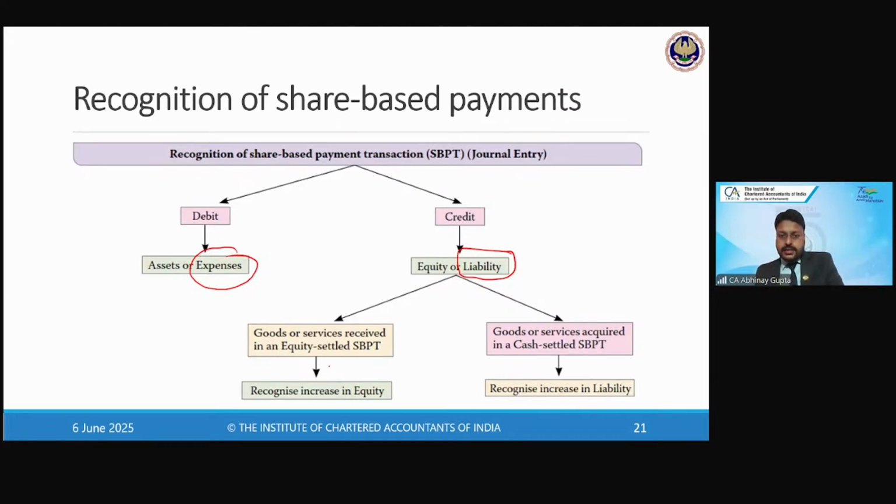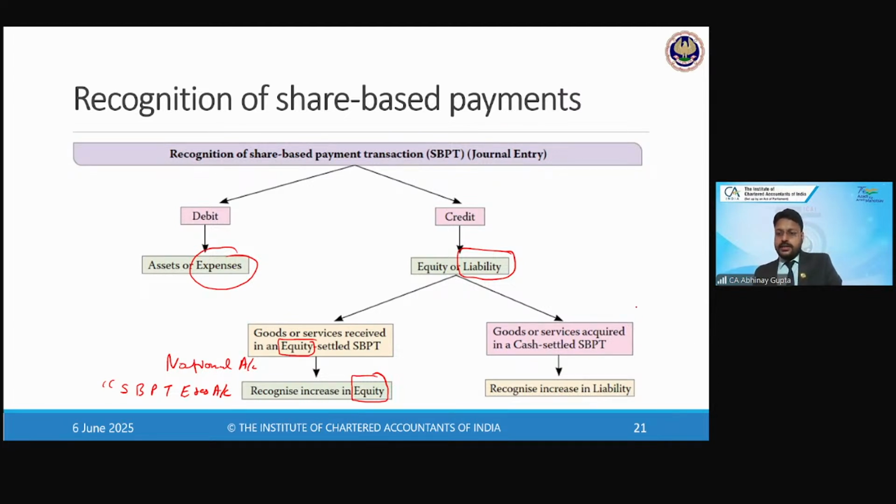So in case the share-based payment arrangement is equity settled, in that case, how will this liability be recorded? By crediting... So what will we do? We will create a notional account by whatever name you want, maybe share based payment transaction equity reserve account. So we can call this share based payment transaction equity reserve account, and this account we will continue to credit for recording all the equity settled transactions.